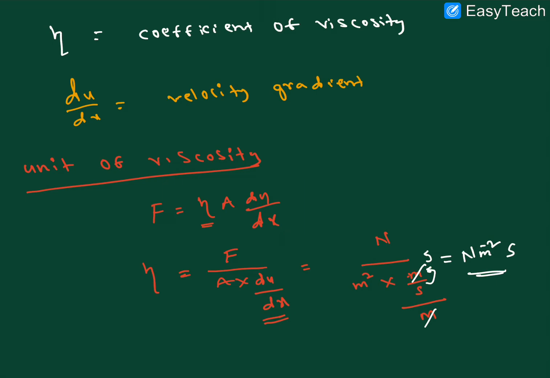Also we can take the force in Dyne, and instead of meter square we take centimeter square, with the time remaining in seconds.